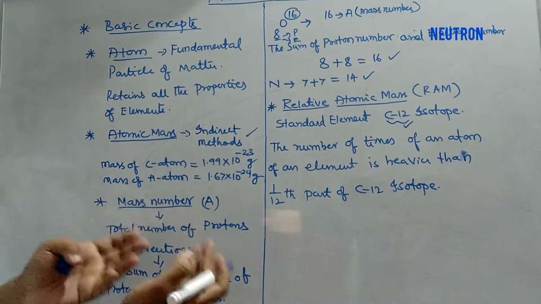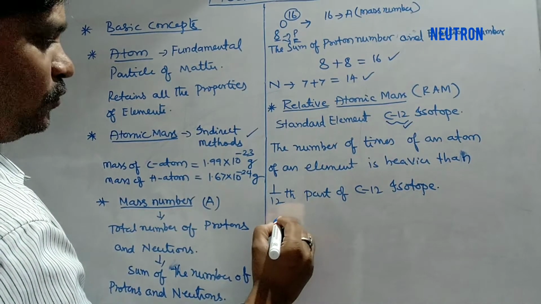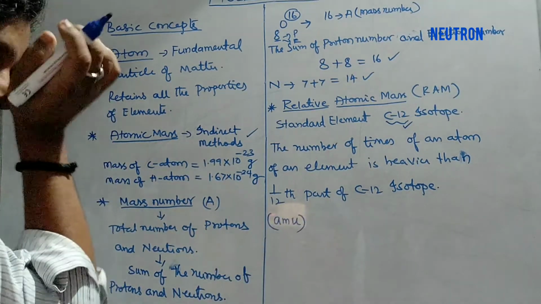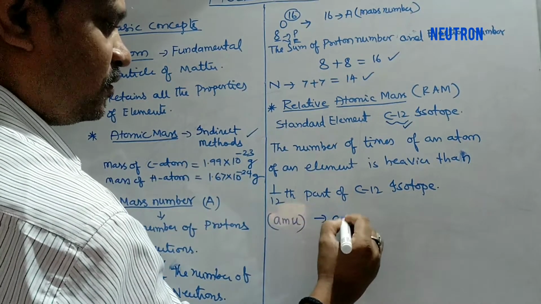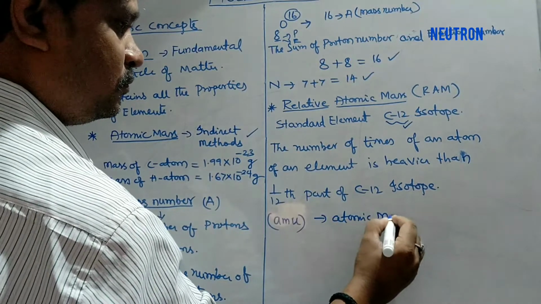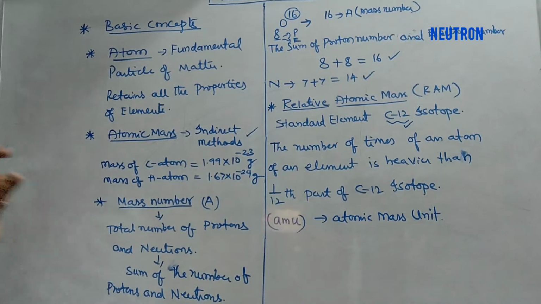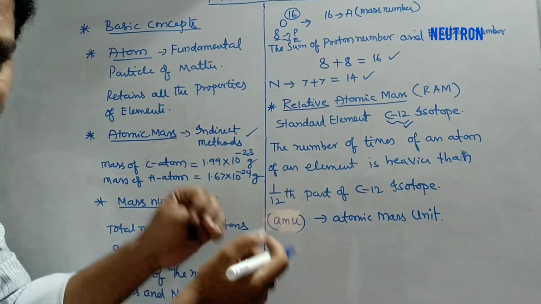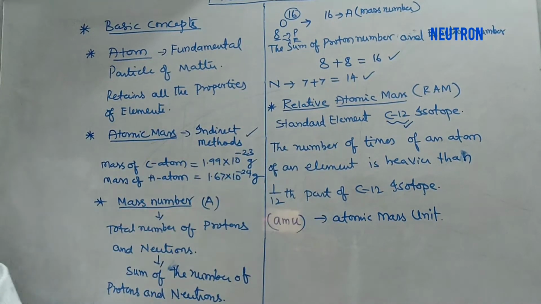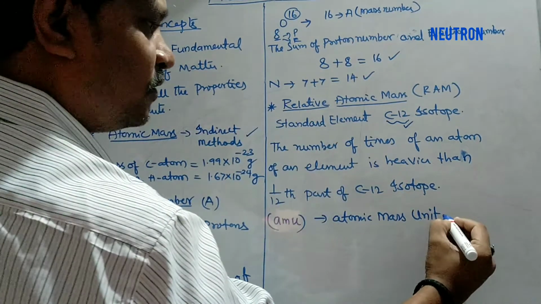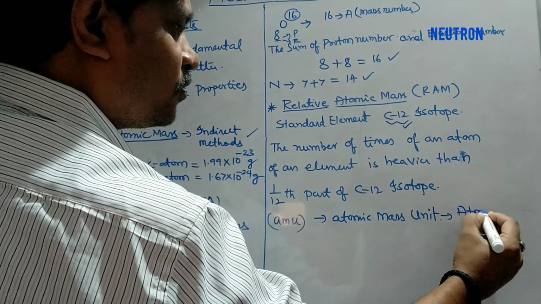So what is the meaning? It is expressed in AMU. AMU stands for atomic mass unit. It is the smallest unit for measuring the atomic mass. Smallest unit to express the elementary particles. So this is a unit for atomic mass.